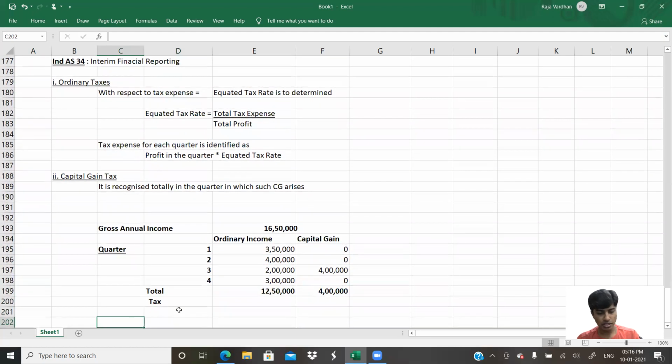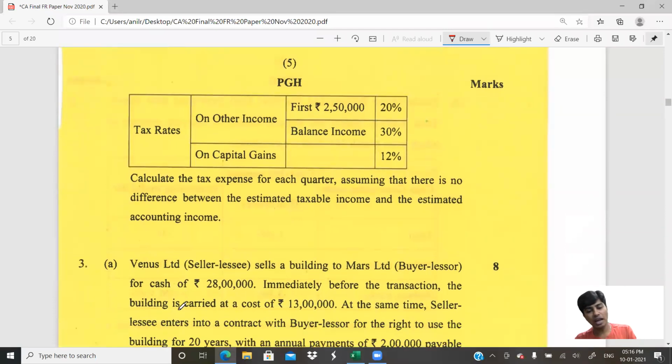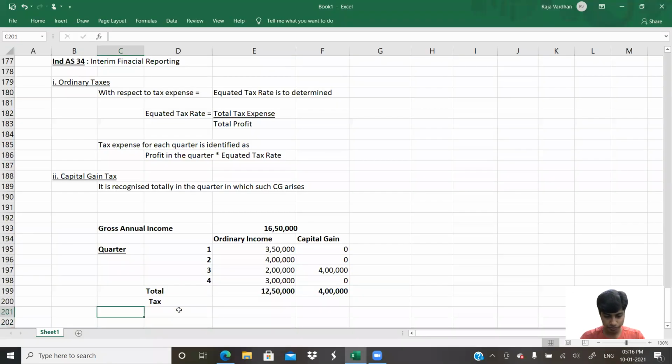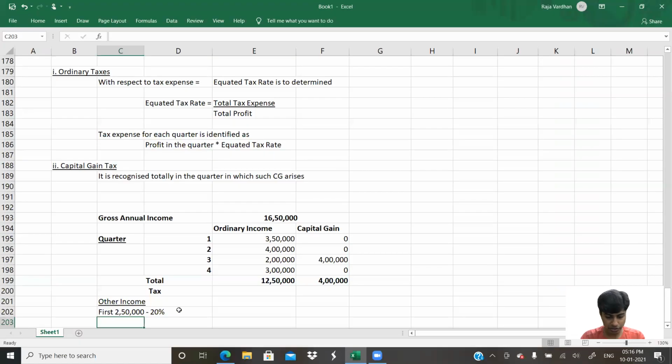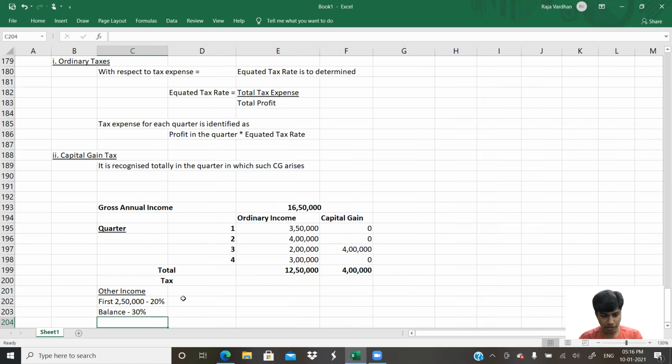Tax rates. Now, how much exactly is the tax? For ordinary income, they've told us the tax is on other income: for the first 2 lakh 50,000, the rate is 20%, and the balance is 30%. So let us compute. I would have to do a small computation here. Just be a little patient with me and have a look at it.